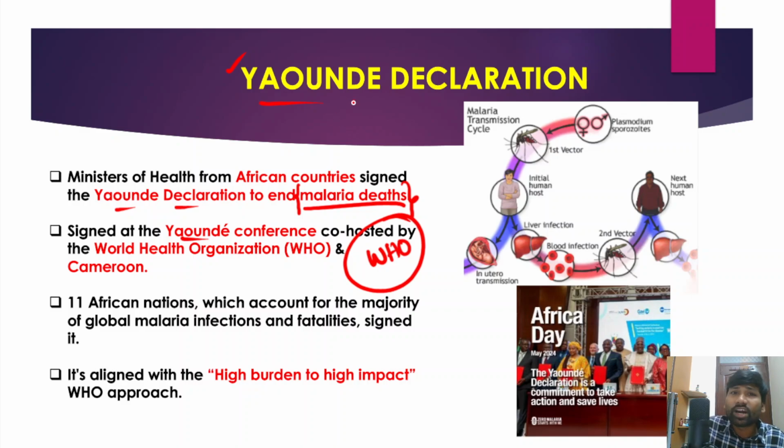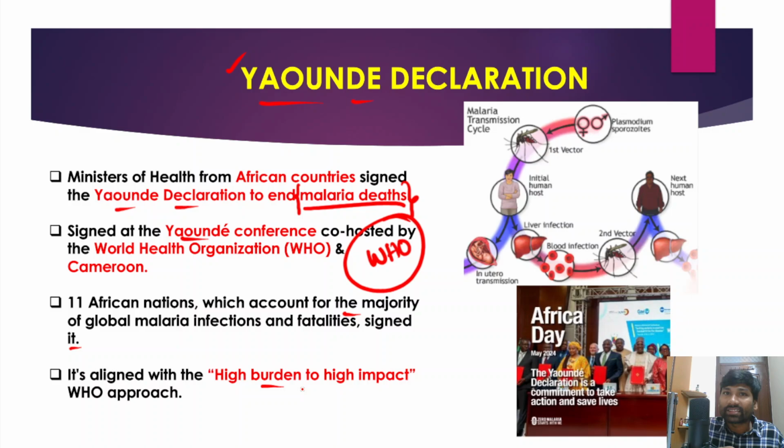In fact, this Yaoundé Declaration was signed by 11 African nations. It is not important which countries signed it; you just remember 11 African countries, with respect to prevention of malaria deaths. These 11 countries account for the majority of global malaria infections and fatalities. This declaration is also aligned with the high burden to high impact approach of the World Health Organization, right?